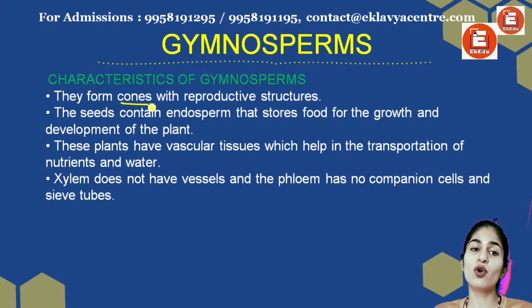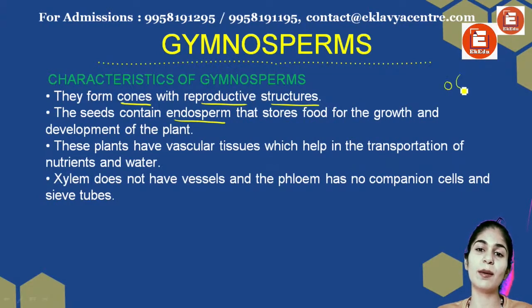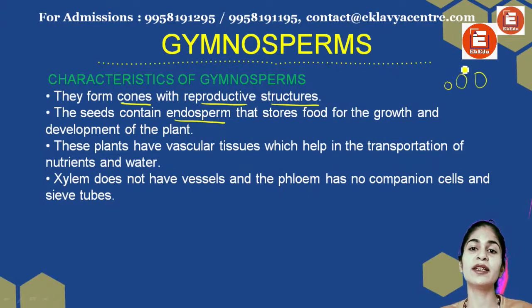Now they form cones, like I said, as reproductive structures. So the cone structure that I showed you was a reproductive structure. The seeds contain endosperm. Endosperm is a nutritive thing for my embryo. So while my embryo is developing in the flower or the fruit, that is when they eat endosperm, so that they can get nutrition for their growth.